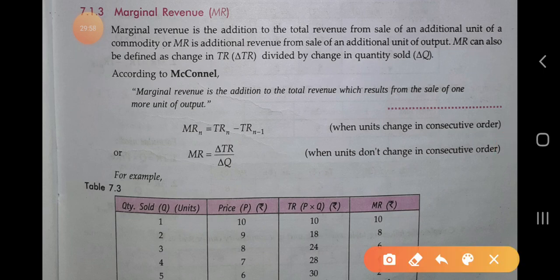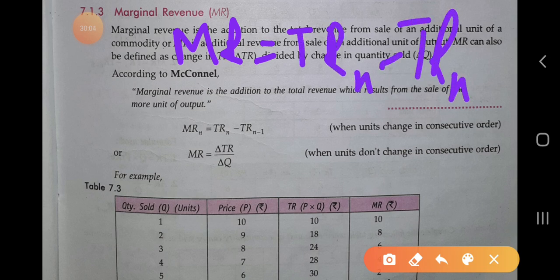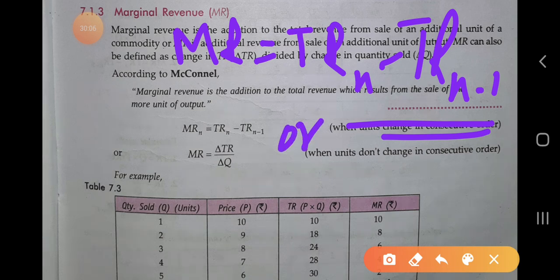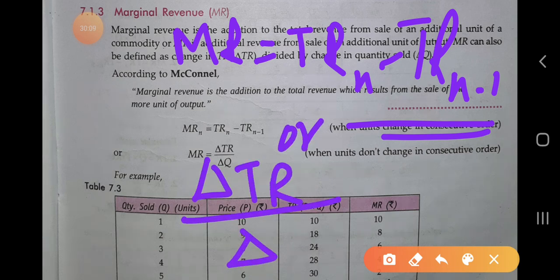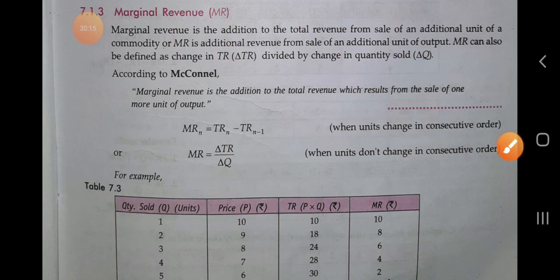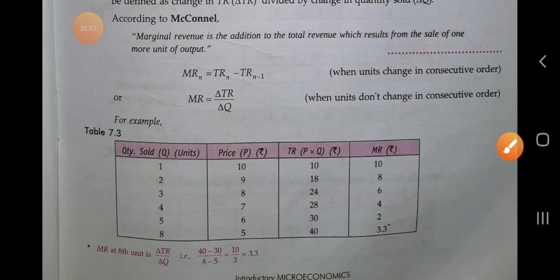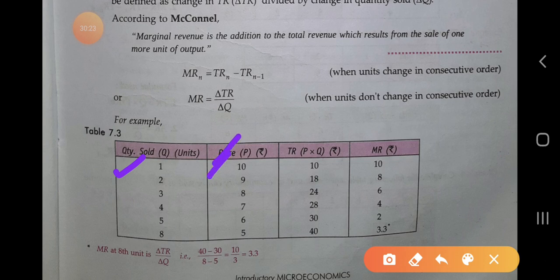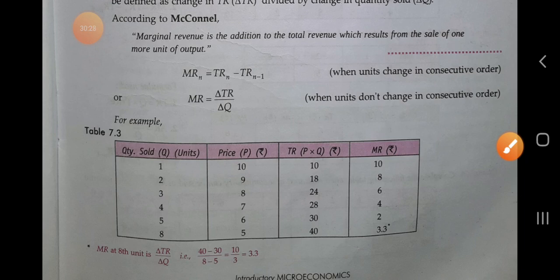So how do we calculate it? MR equals TR n minus TR n minus 1. It is also called delta TR upon delta Q, so that we can calculate the value of marginal revenue. Okay, so we have taken one schedule. Here the quantity sold is given and the price of the commodity is given, price is also AR. But in that case, if the TR is not given and only quantity sold and price are given, we can easily calculate the value of the TR.